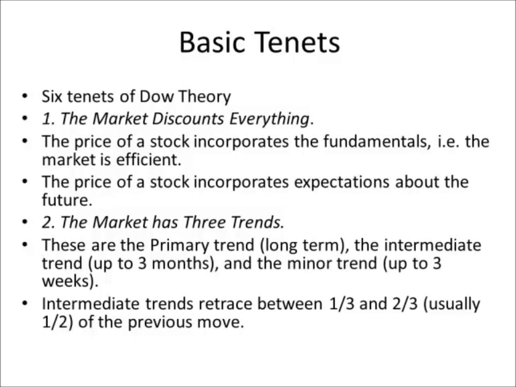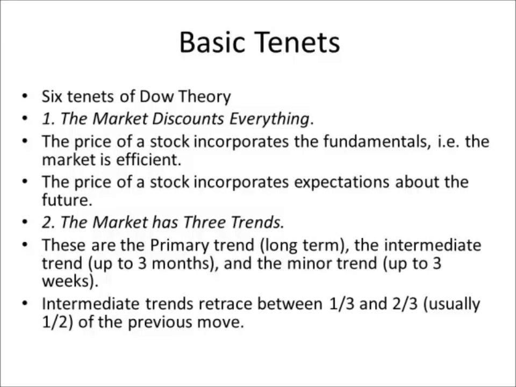And the relationship between the primary trend and the intermediate trend is quite important, because the primary trend, for example, will go in one direction. Let's say the primary trend of the market is up. Within that primary trend, there will be intermediate trends going the other direction, right? So intermediate trends may retrace between 1/3 to 2/3, and usually Dow estimated to be about a half of the previous move, right?